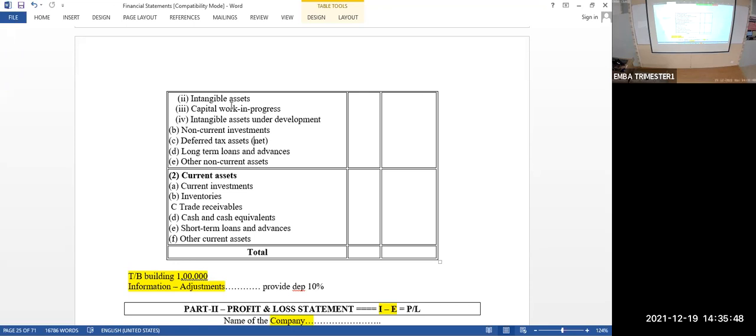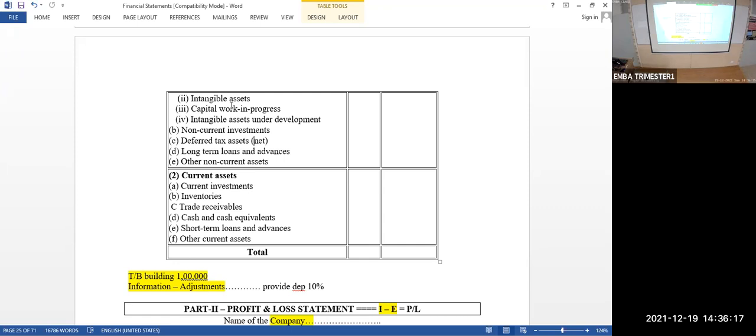Next, trade receivable is nothing but bills receivable or sundry debtors. In your trial balance, if you find sundry debtors and bills receivable, you have to group that under the trade receivable category. Then cash and cash equivalents, meaning bank balance and cash balance. Cash account and bank account in the trial balance, added together, will come under cash and cash equivalents. Okay. Next, short-term loans and advances, what we gave to others. You may wonder, sir, how loans and advances are an asset. We have given loan to others.